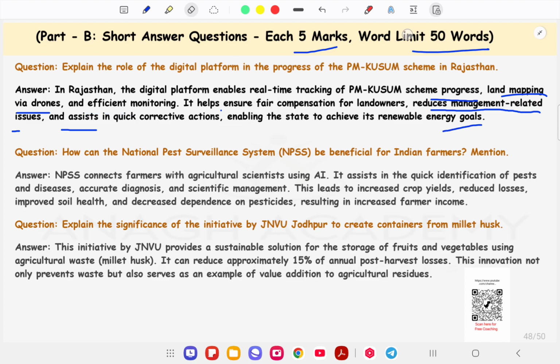Take a screenshot of this particular slide so that you are able to revise the contents at peak exam time in the last 15 days before the RAS mains examination.